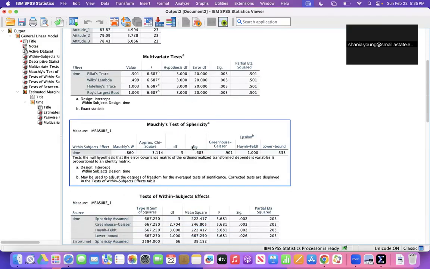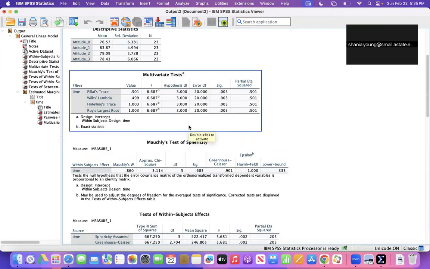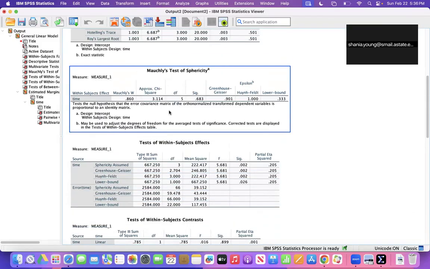Now we'll skip on down, and then we'll look right here. This box right here, we did not need this test for this analysis, so I will just skip that and we'll move right here to our next box.